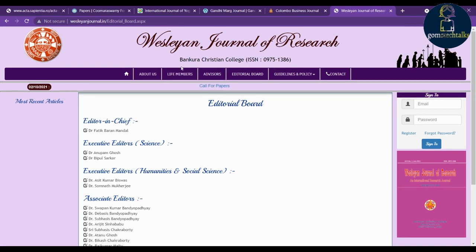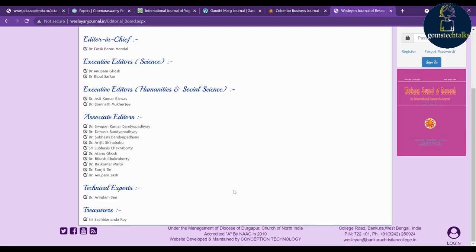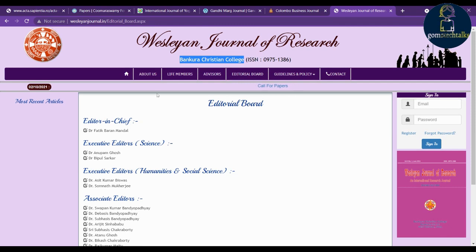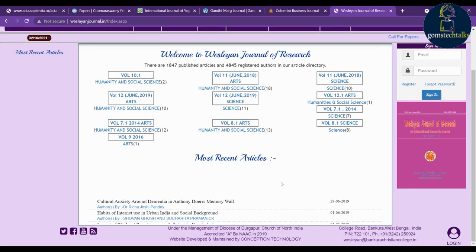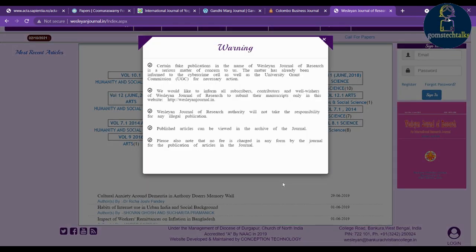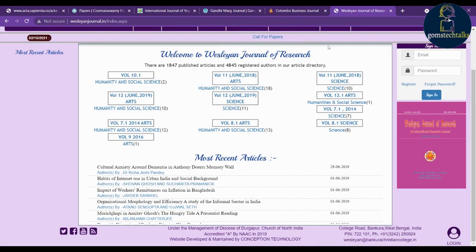And the main thing is, here you can see that a few colleges also run journals, like monthly journals or the like. This journal is by Bankura Christian College. They might not be showing any abstracting and indexing here, but no problem, because it is indexed in UGC CARE. I searched today, as it is October now, and as of now it is indexed in the UGC CARE journal list.